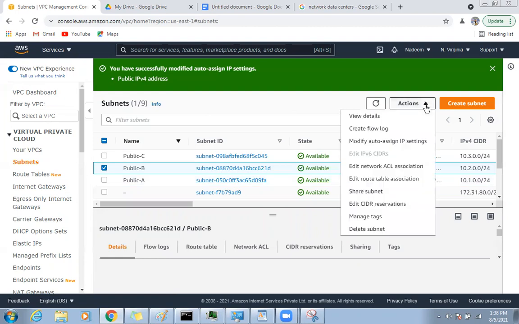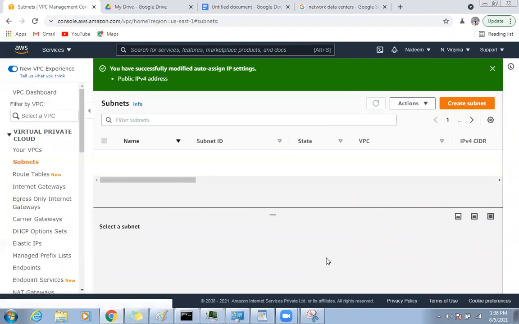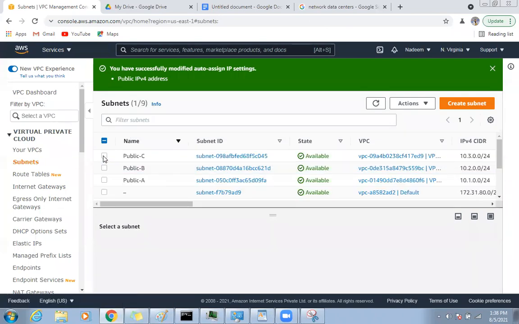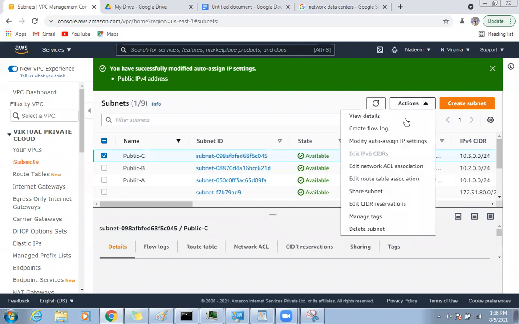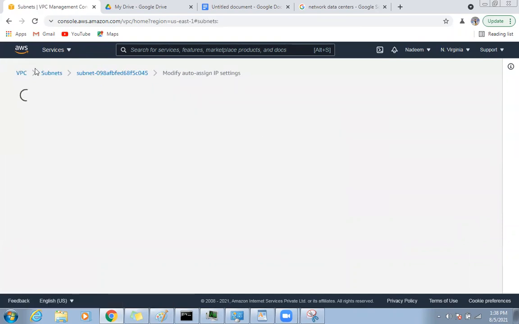See, this is another type of security. When you are creating your private subnet, don't enable this setting, so your server will never be public. You just need to give it a NAT gateway for internet access. That's it. Modify, enable, it's done. So I'm done with this.